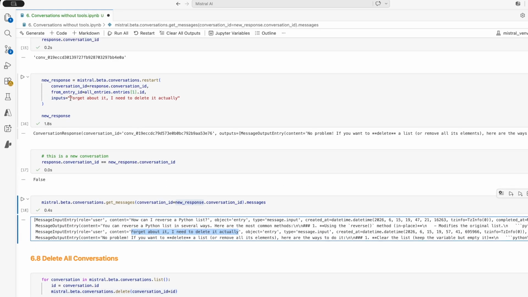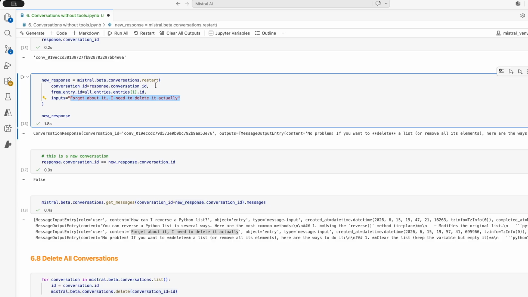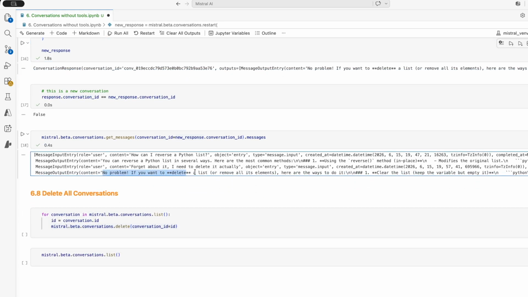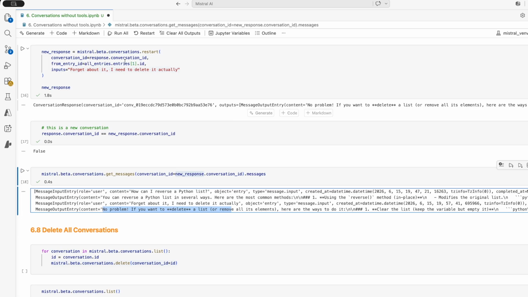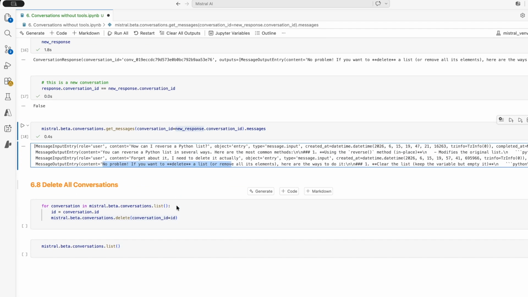writing this new prompt that I just provided when I restarted the conversation, and a new response from the model, which means that you are keeping everything up to the point that you define in the method, so up to this index 1 included, and after that there will be your new question and a new response from the model. So this is quite an interesting functionality, especially if you want to explore different scenarios. Sometimes you may want to restart from a specific point in the conversation and try a different prompt and see how it reacts differently.